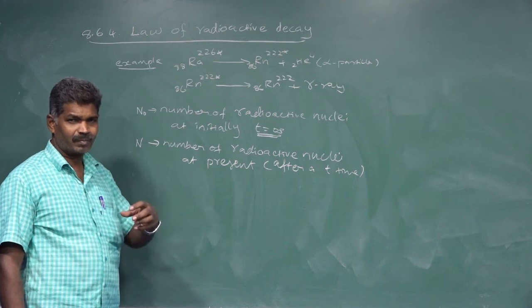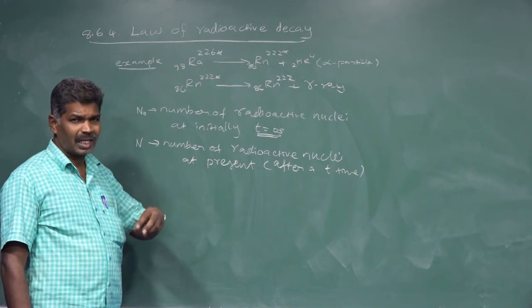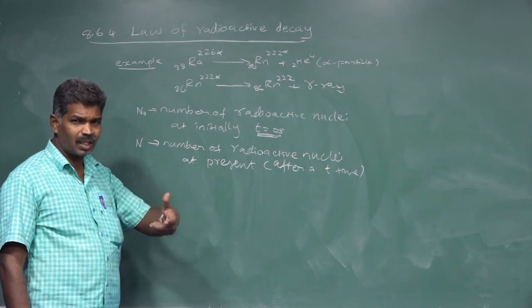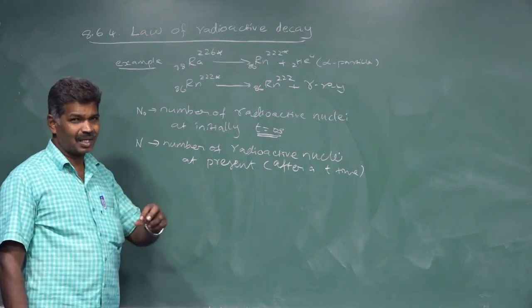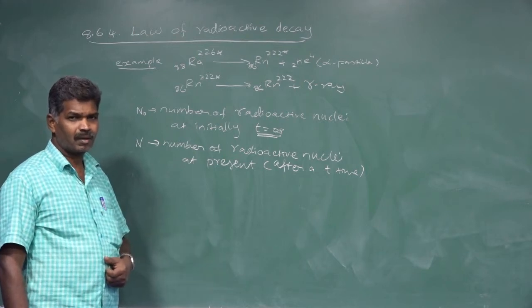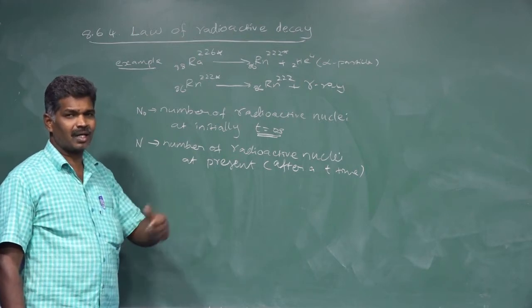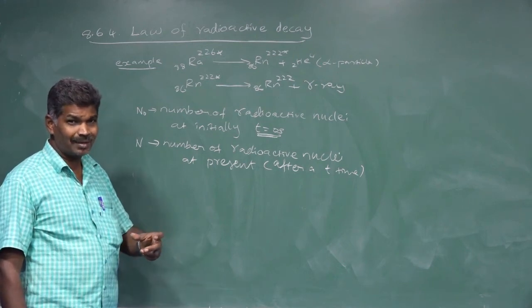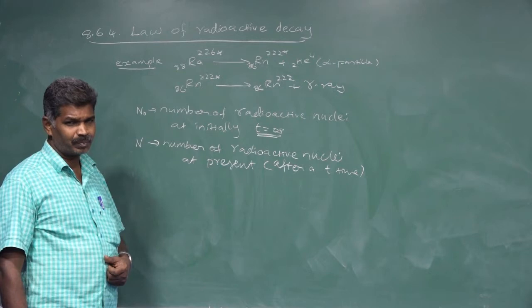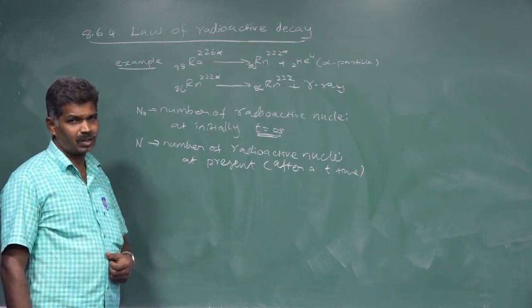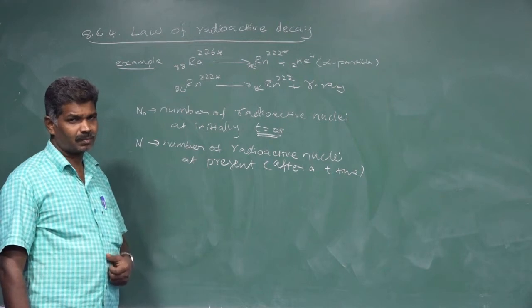Then our radioactive disintegration, or radioactive decay. What does radioactive decay mean? The number of nuclei decaying in a unit time. The number of radioactive nuclei decaying in a unit time may be called the rate of decay.